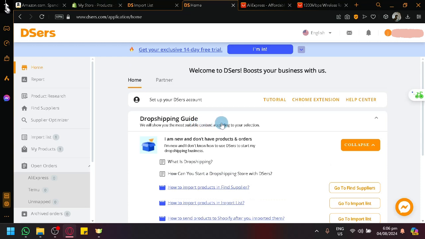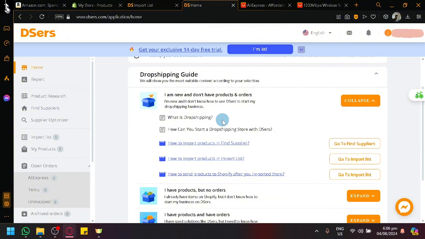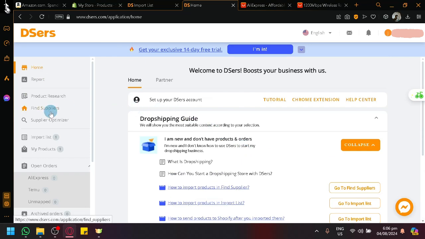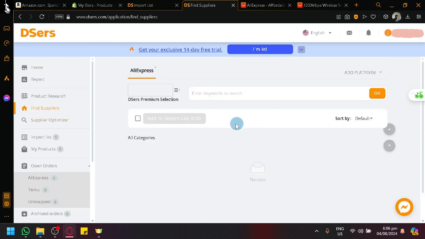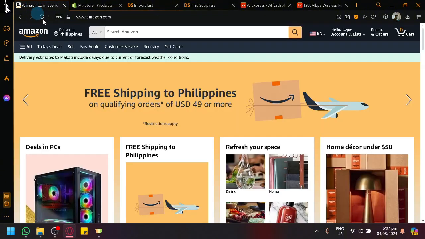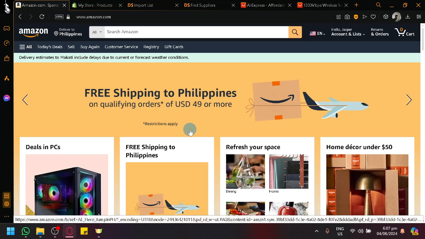But there's also a guide here, so if ever you're confused with how to use DSers, there's also a to-do list here, a guide on what to do if something happens. There's also stuff, as you can see, like I have products but no orders, and there are solutions that you will be able to find. There's also suppliers over here. Like I mentioned earlier, AliExpress is not the only one that you will be able to use as a supplier here. Temu is also an option, so you do not have to limit yourself to just AliExpress. You could also expand and have Temu as part of your source of products for your Amazon.